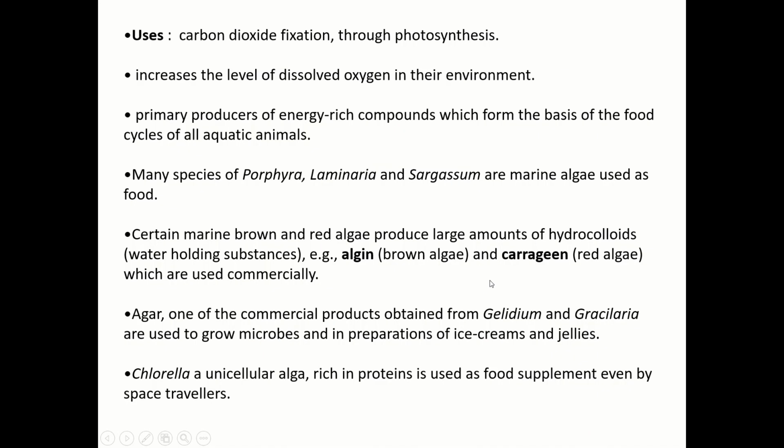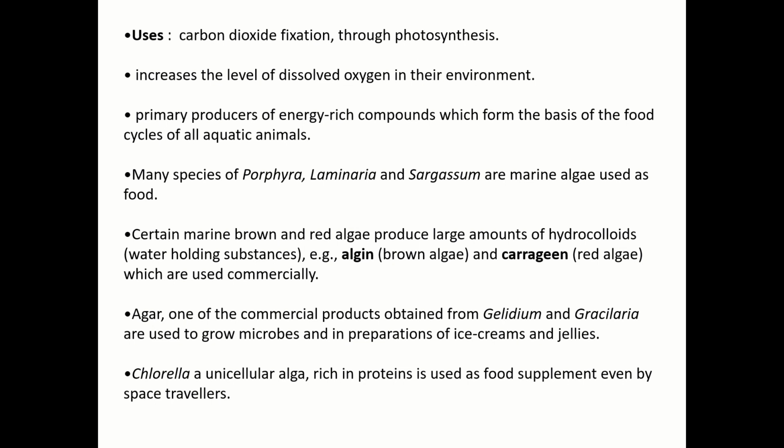Now uses of algae, very important. You may get a question on the economic importance of algae, or applications of algae, or uses of algae. Now, you know that algae are plants, so they fix carbon dioxide through photosynthesis. So they increase the level of dissolved oxygen in their environment.